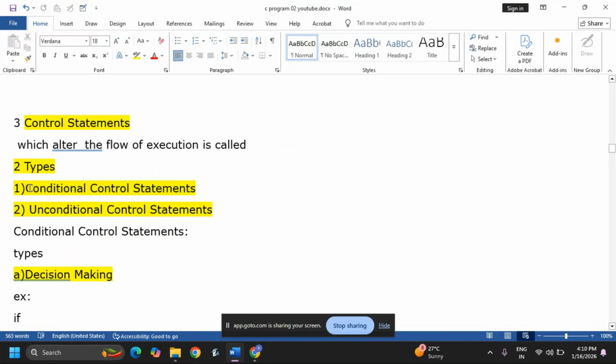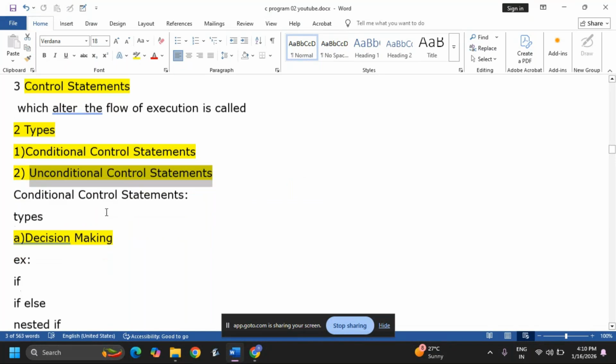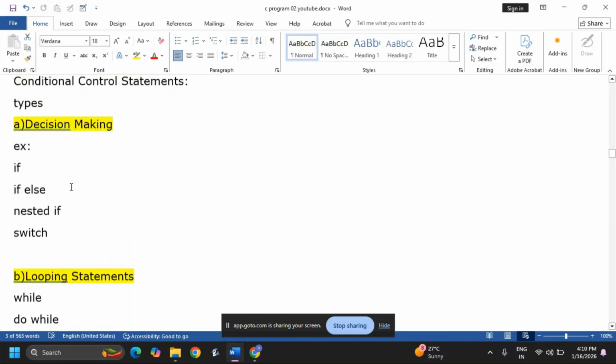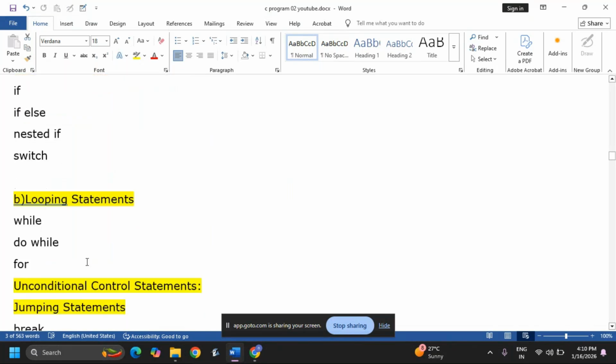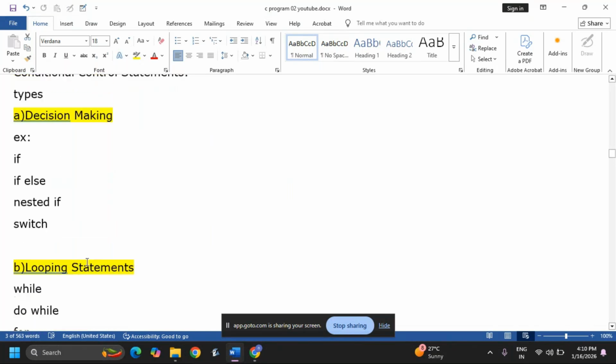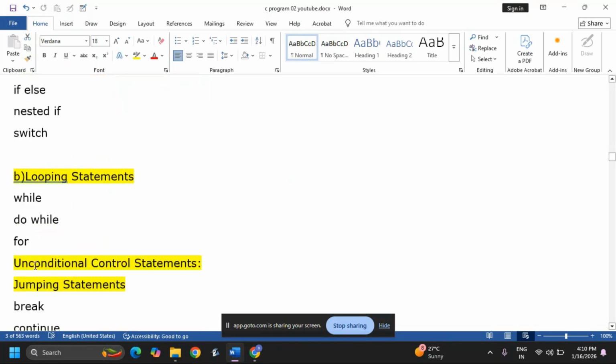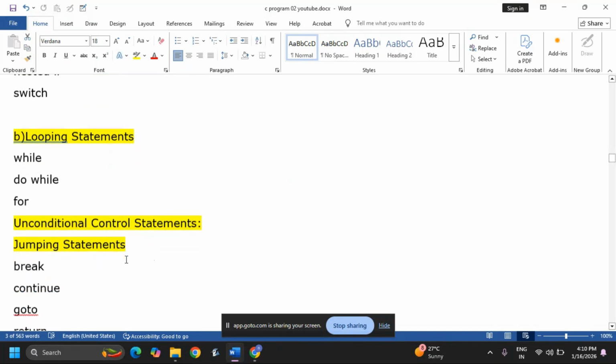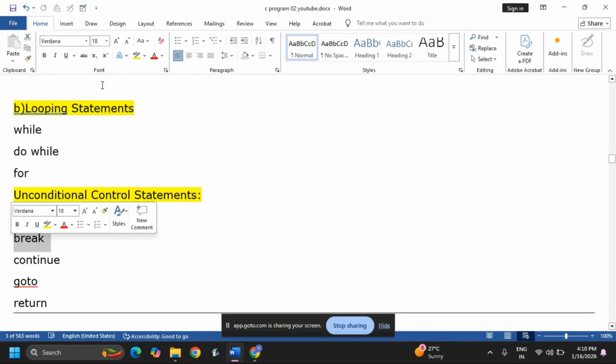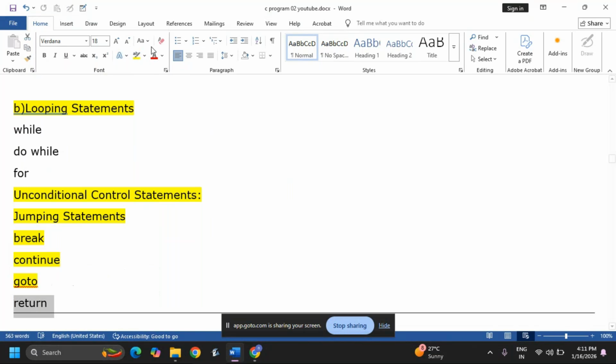Conditional control statements mean decision making and looping statements. The unconditional control statements are the jumping statements: break, continue, goto, and return.